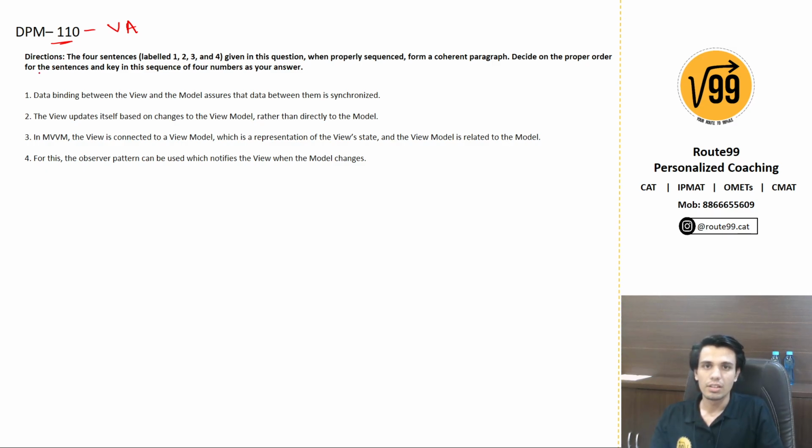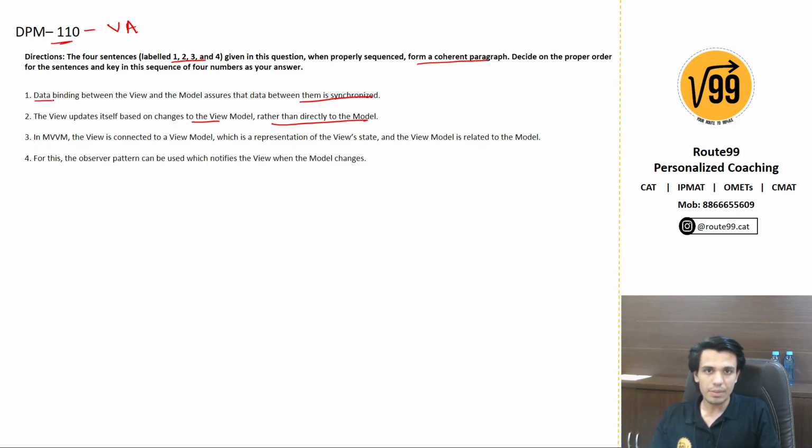Okay. The first question I have here is a para-jumble question where I've been given four sentences which, when sequenced properly, would yield a coherent paragraph. Data binding between the view and the model assures that data between them is synchronized. So I'm looking for an introductory statement from which I can start the paragraph, and I would arrange the other sentences after that. The view updates itself based on changes to the view model rather than directly to the model.